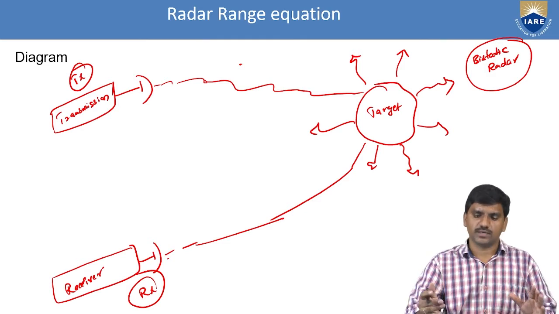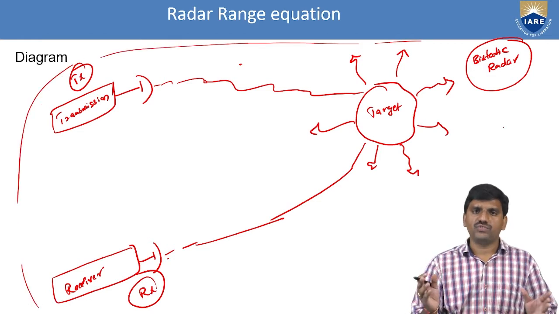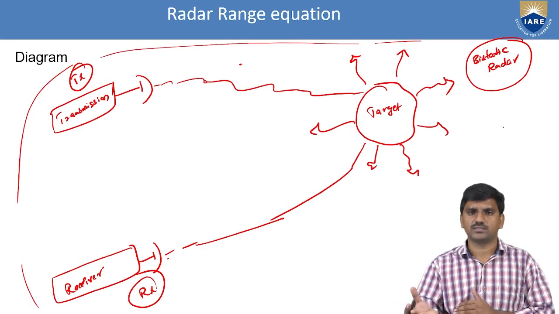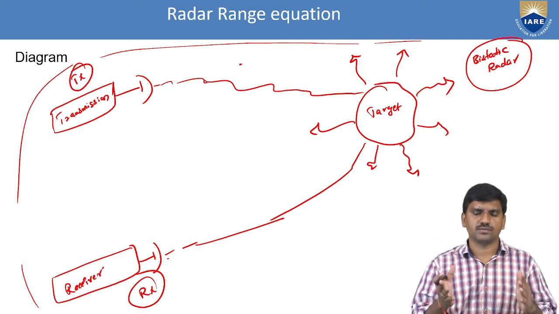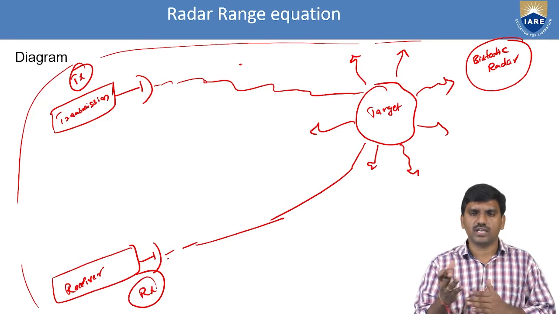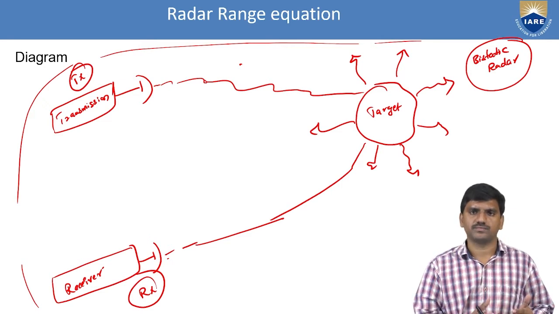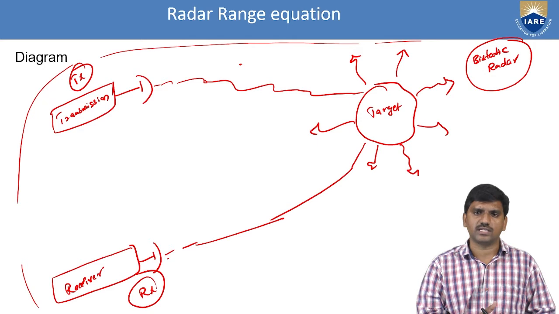For this diagram, we have to derive some equations. The radar system is nothing but a system, and the mathematical model of a physical process is nothing but a system. So this is the system: the transmitter, the target, and the receiver. From the transmitter to the target, there is a distance. From the target to the receiver, there is another distance.